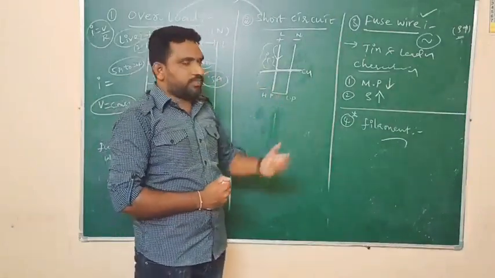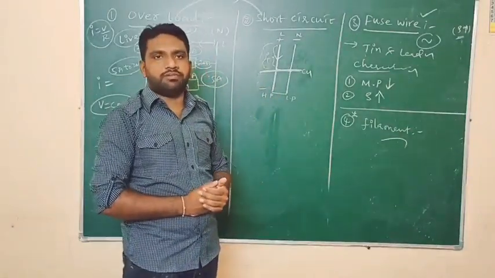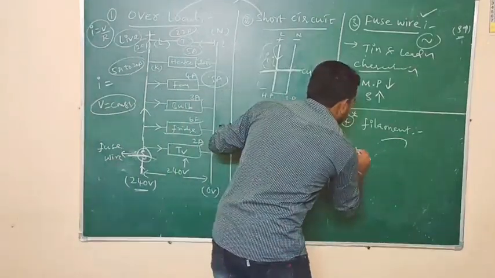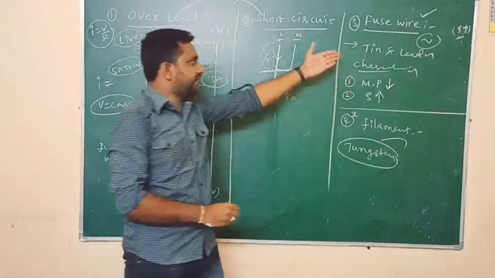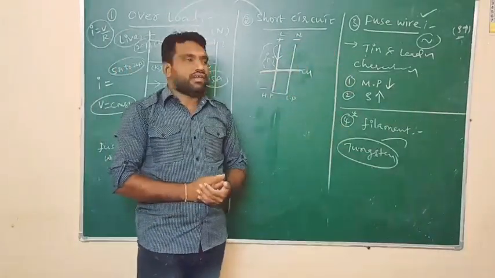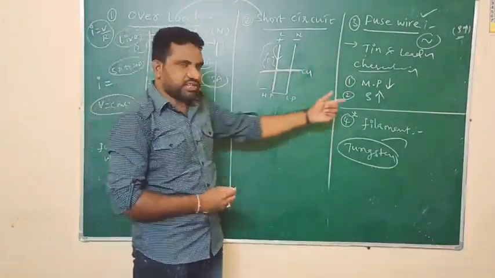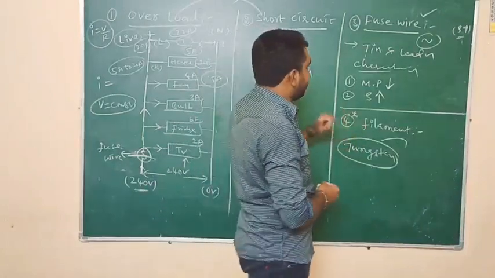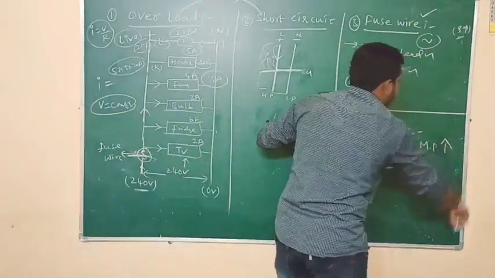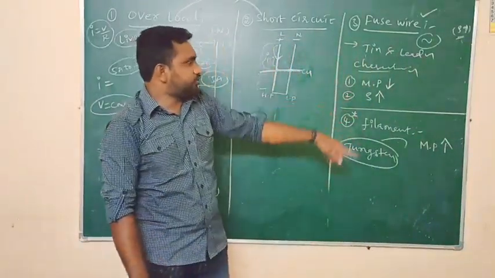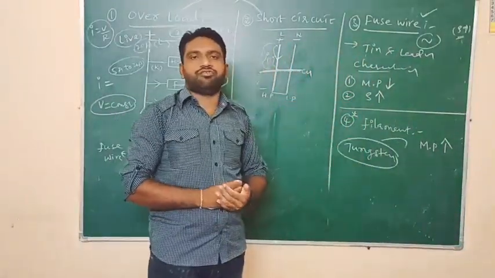Basically, the filament of an electric bulb is made up of tungsten. Which material is it made of? Tungsten. Tungsten is an alloy, like tin and lead. Now we will see what the characteristics of the filament are. If we consider the filament, the melting point of the filament should be high. It is quite opposite to the fuse wire. The melting point of the filament should be high.